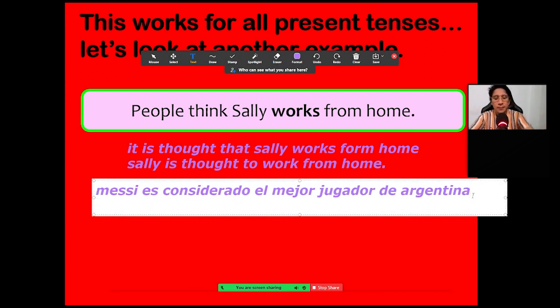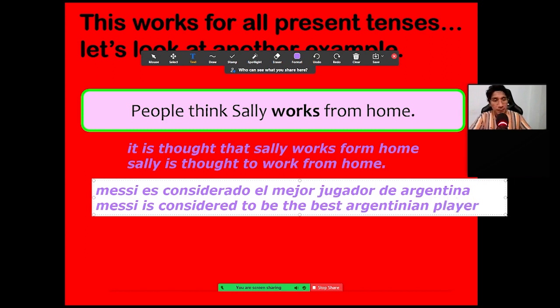So you can say, it is considered. Yeah, but with Messi, you start with Messi. Messi is considered to be the best player of Argentina, to be the best Argentinian player.